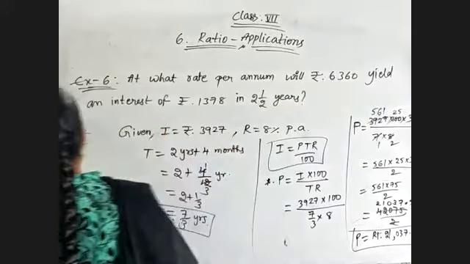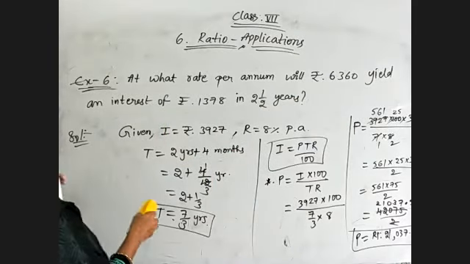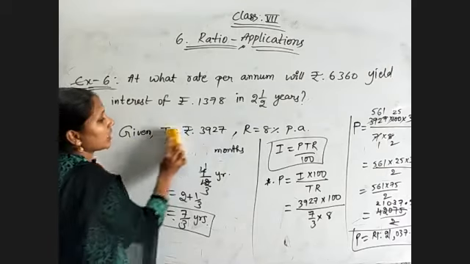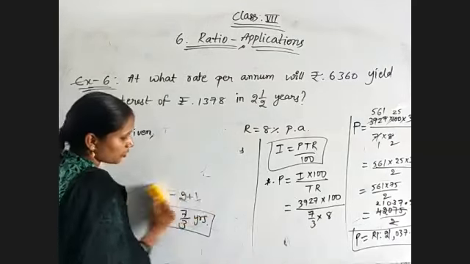Okay, observe the given values and try to simplify this. Here it is very clear that at what rate asking means R value we need to find.